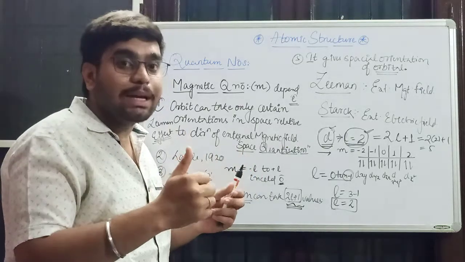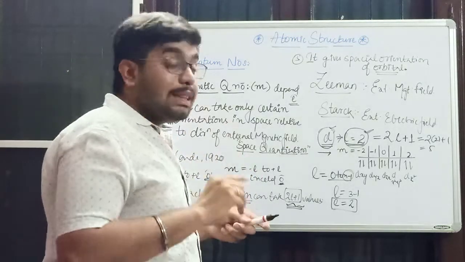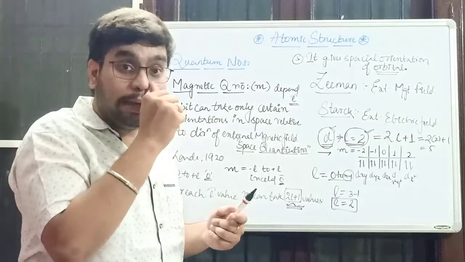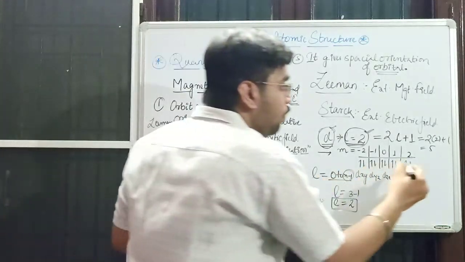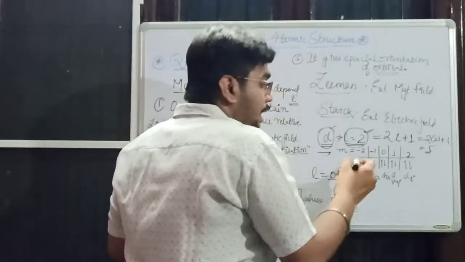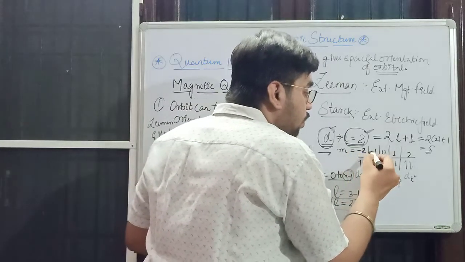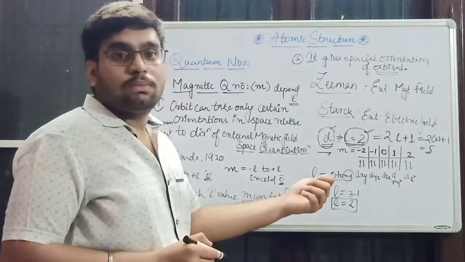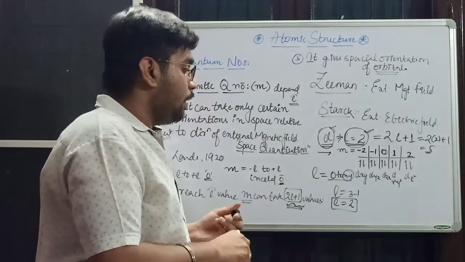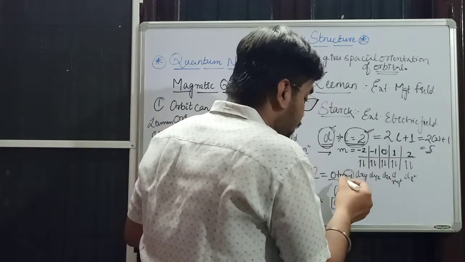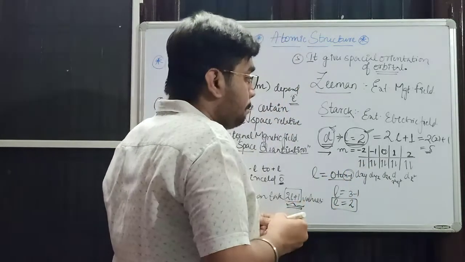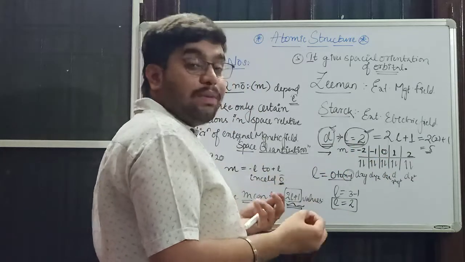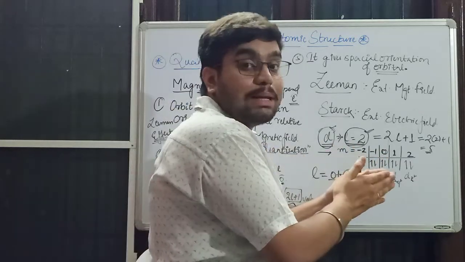How many numbers do we get? 5, right? So for L value being 2, m can take 5 values: minus 2, minus 1, 0, 1 and 2. Here you can see this is how m can take values from minus L to plus L.